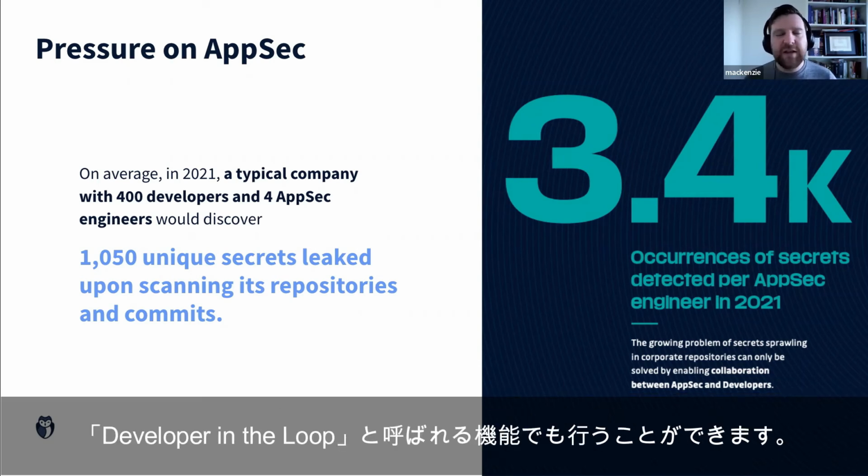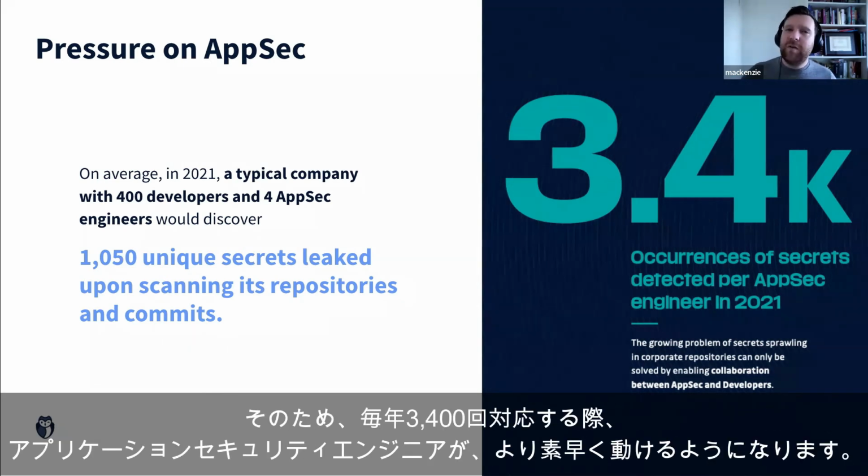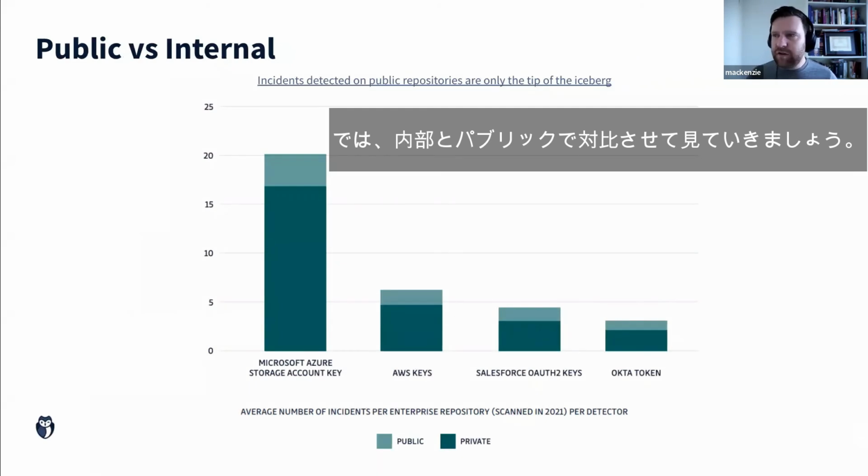We also have what we call the developer in the loop feature, which is when secrets are leaked, we loop in the developer that leaked that secret so that they can be part of that remediation process, so that the AppSec engineers can move quickly when they have to do this 3,400 times every year. So I want to now just have a look at the internal versus public.